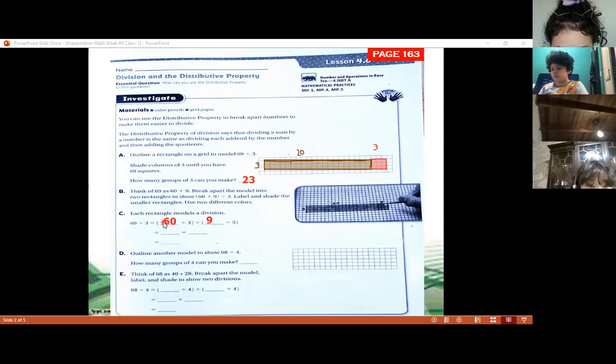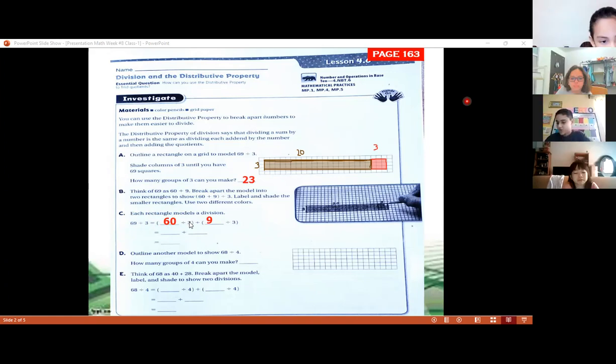Now we have 60 divided by 3. Who knows what is the answer of this? 60 divided by 3. Remember that when we're dividing, we're looking for a number that you multiply by 3 and the answer is 6. And then you just copy the 0.